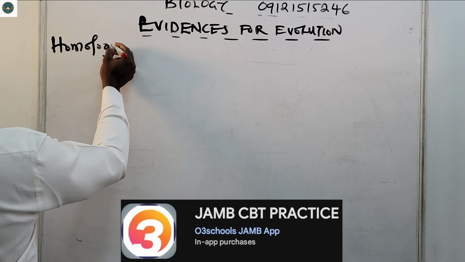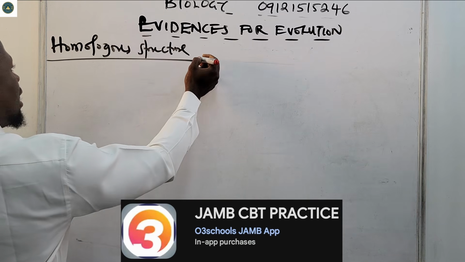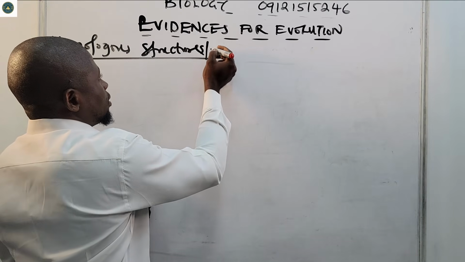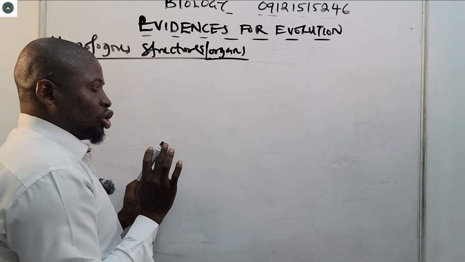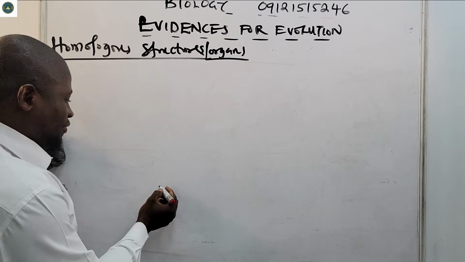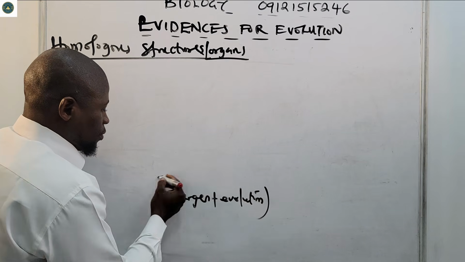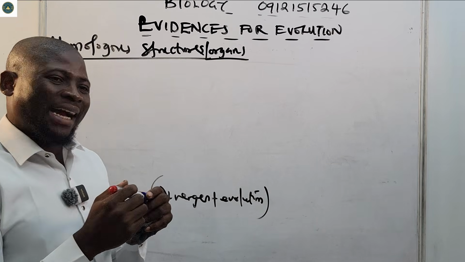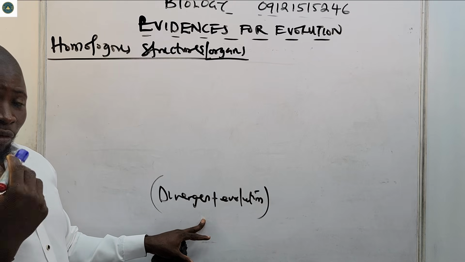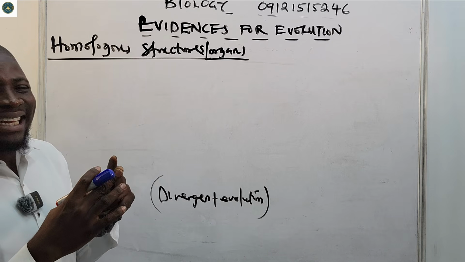So let us talk about homologous structures, or organs. First of all, it is important to know that homologous structures or organs provide evidence for divergent evolution. We say divergent evolution is the development of different functional structures among a group of closely related animals.